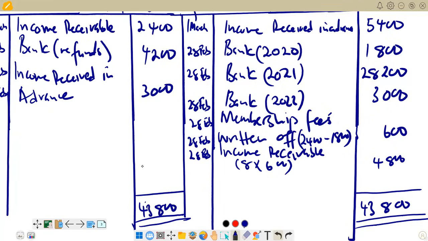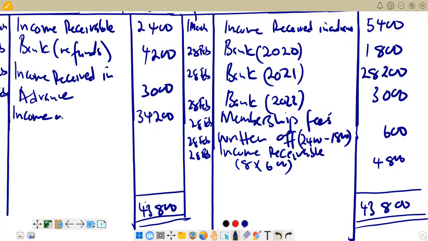And then the smaller side is the debit. So if you subtract from the total of the credit, which is the bigger side, 43,800, you subtract 3,000, subtract again 4,200, subtract again 2,400. You are supposed to get 34,200. So this is our balance, 34,200, and this balance is supposed to go to the income and expenditure account.